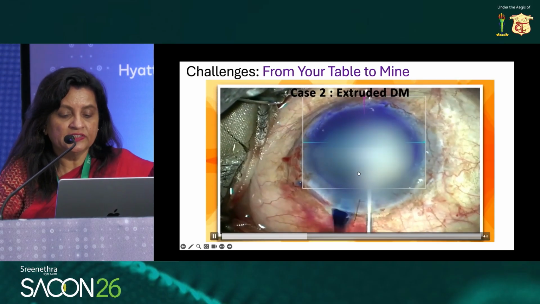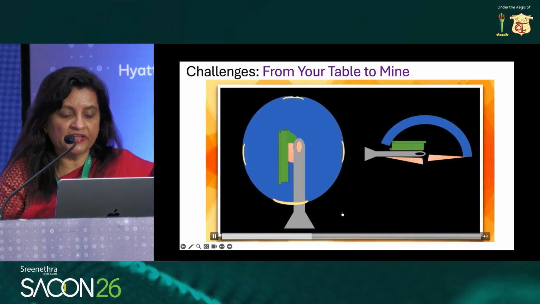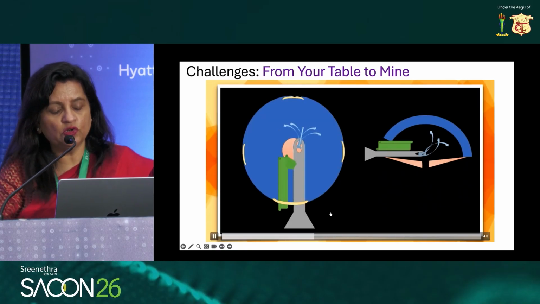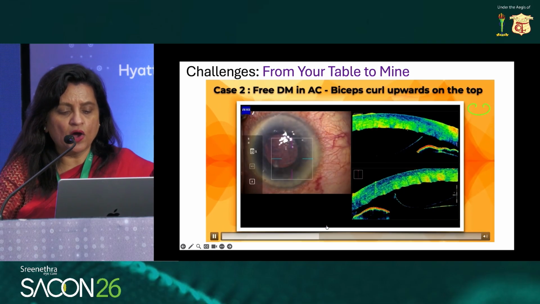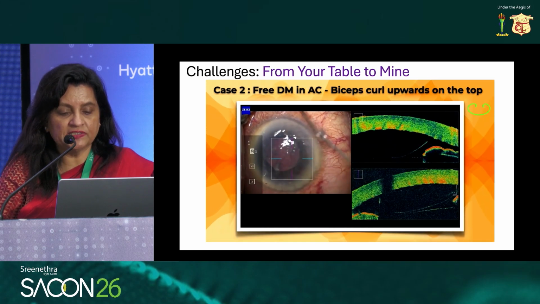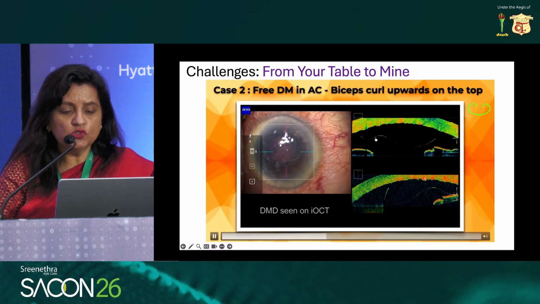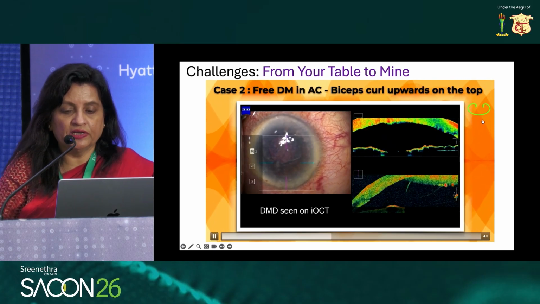This was a second case where the surgeon was doing the case and the whole disc of Descemet's membrane came out. This is just a simulation of the same during phacoemulsification. So 2 hours later, the patient was put on our operation theatre table, and it was a challenge to see which side is up and which side should be down, because the endothelium should be looking down.